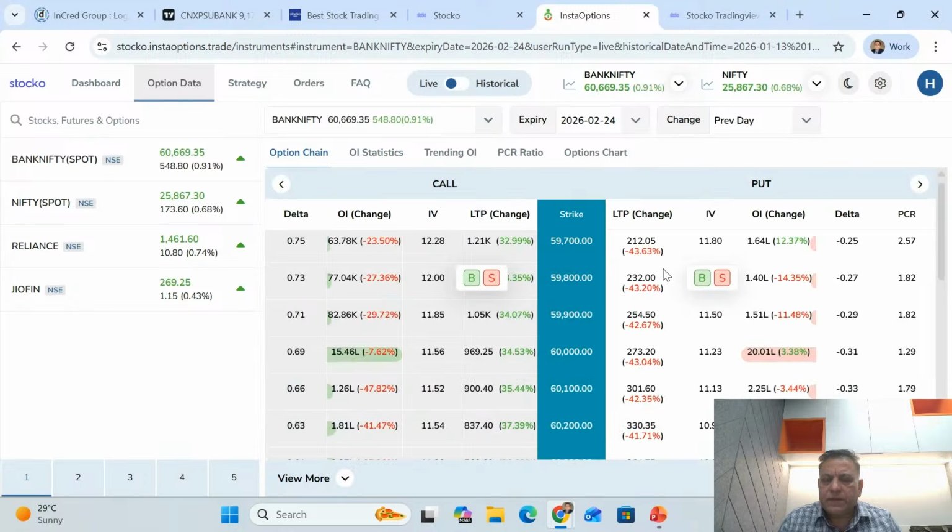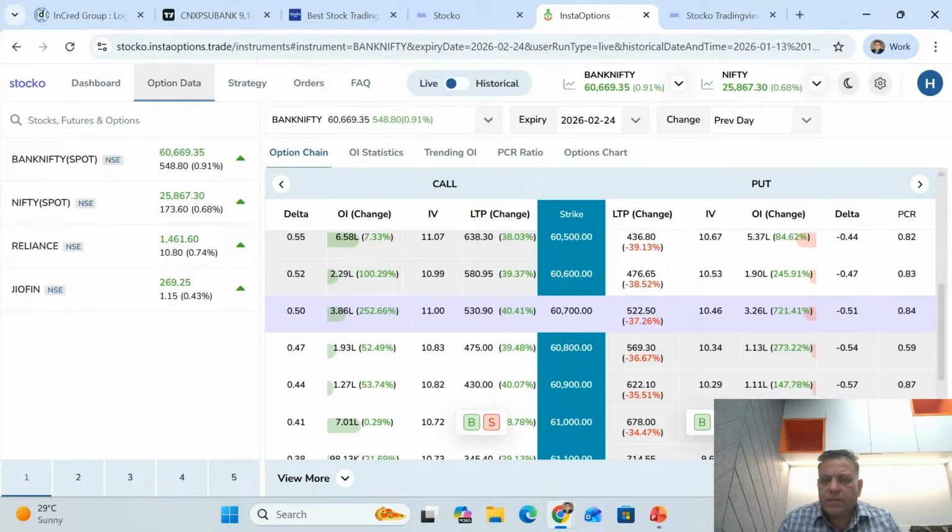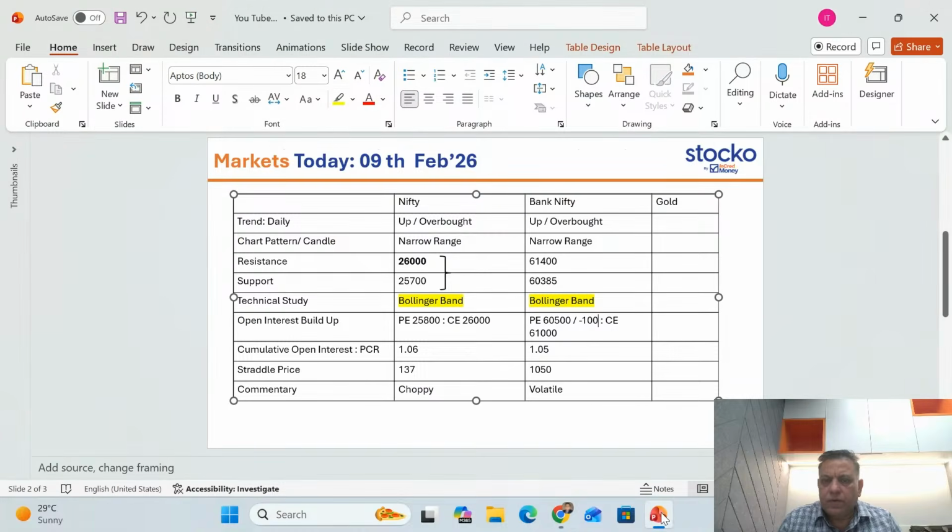And again, to check the straddle price, which means we take the at the money call and the put and add both the premiums. So the closing is 60,669, and at the money then will be 60,700. It gets highlighted, so you don't have to figure it out. So 530 is the premium in call, 522 is the premium in put. If I add together, I get 1,052. So 1,052, or 1,050 as I've taken it round, is the straddle price. And if you see somewhere here, that's the range which is coming out, 1,200 points.